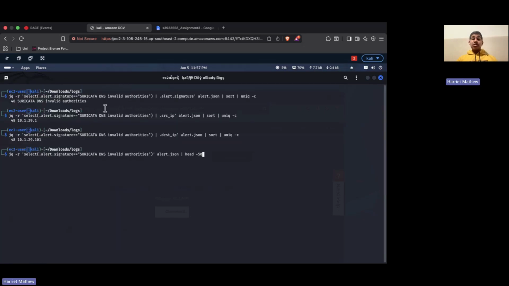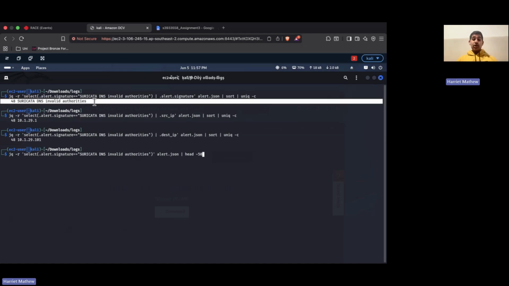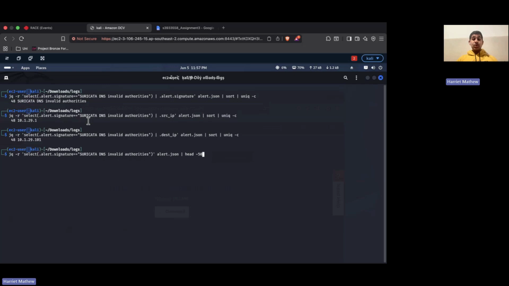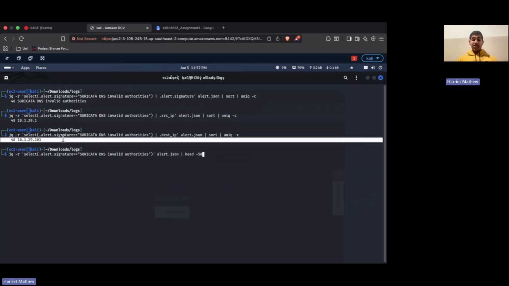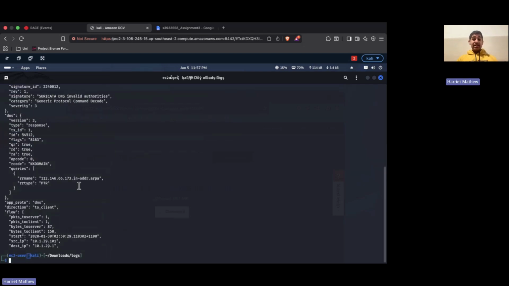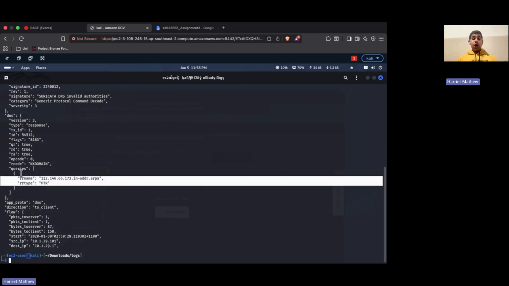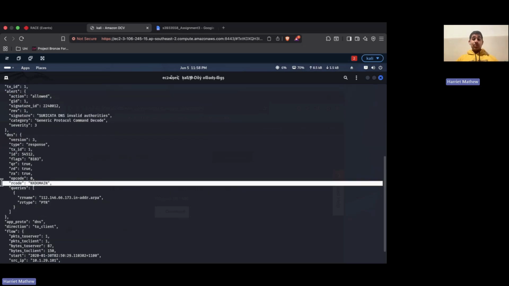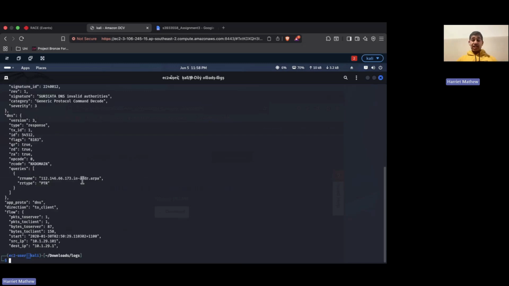My second hypothesis was that the system was generating suspicious DNS activity. I extracted all DNS authority alerts and identified 48 occurrences. The source and destination analysis showed communication between 10.1.29.1 and 10.1.29.101. I then inspected the raw DNS alert records and discovered repeated DNS lookup requests for this particular domain. All responses returned NXDOMAIN, meaning the requested reverse DNS record did not exist. Although this activity was unusual, I found no evidence of DNS tunneling or any malicious DNS C2 communication.